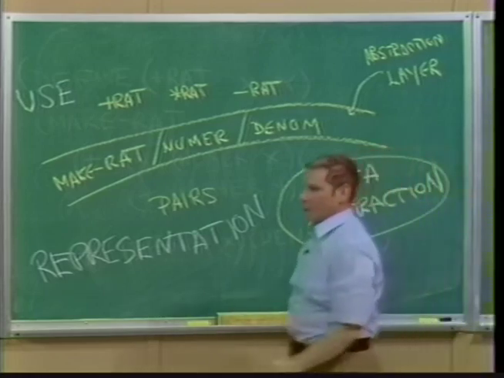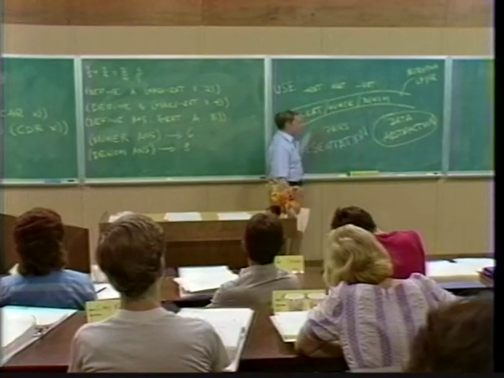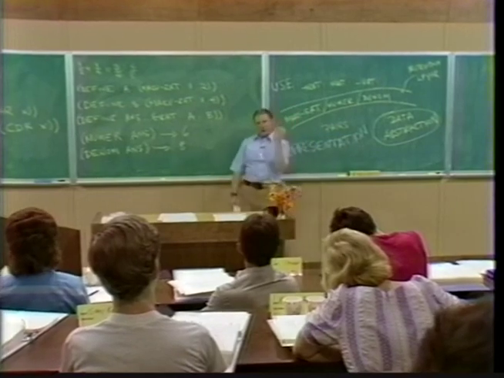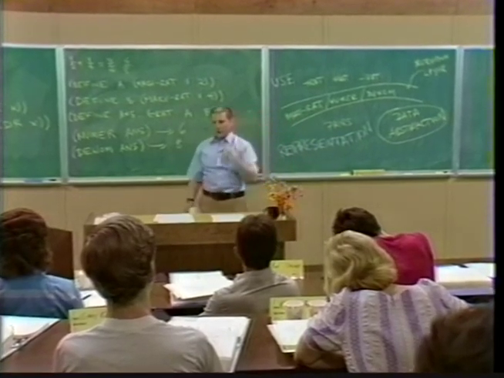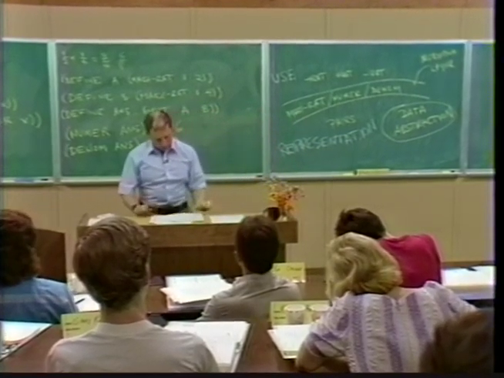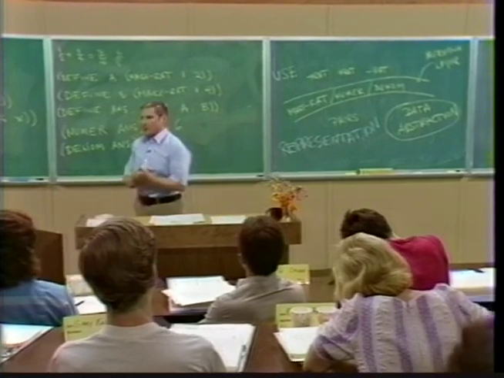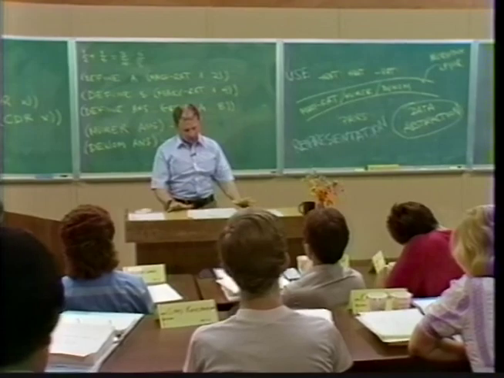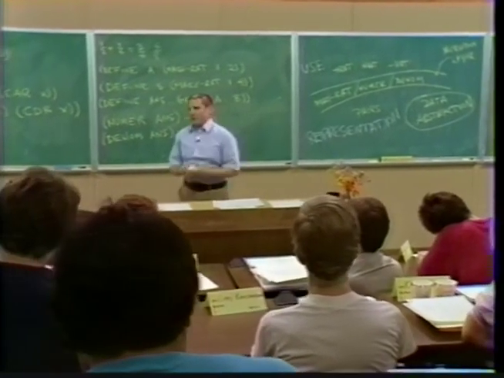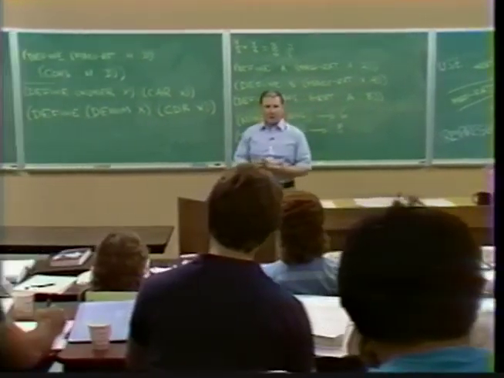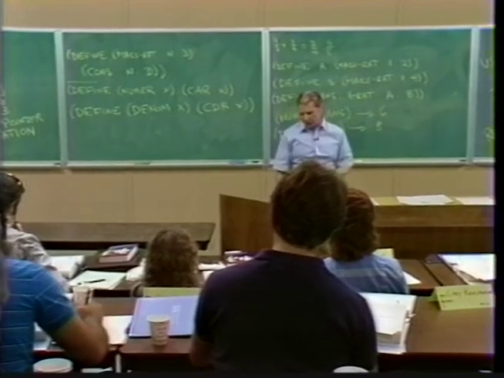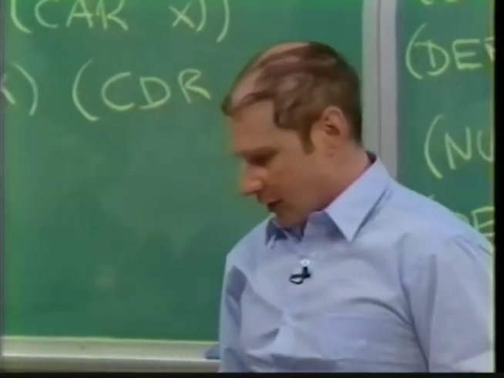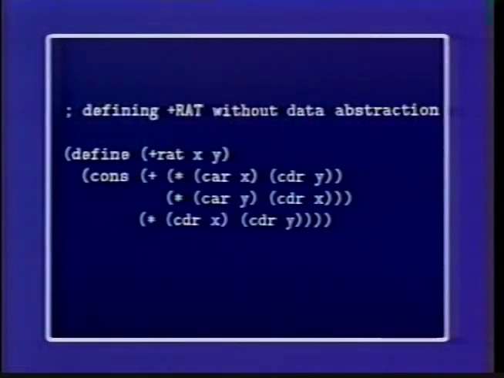Data abstraction is the programming methodology of setting up data objects by postulating constructors and selectors to isolate use from representation. Well, so what? After all, we didn't have to do it this way. It's perfectly possible to do rational number addition without having any compound data objects, and here on this slide is one example. We certainly could have defined plus rat, which takes in x and y,